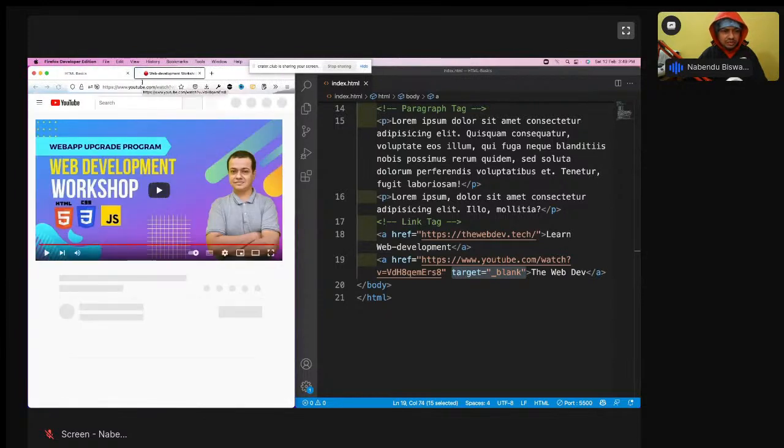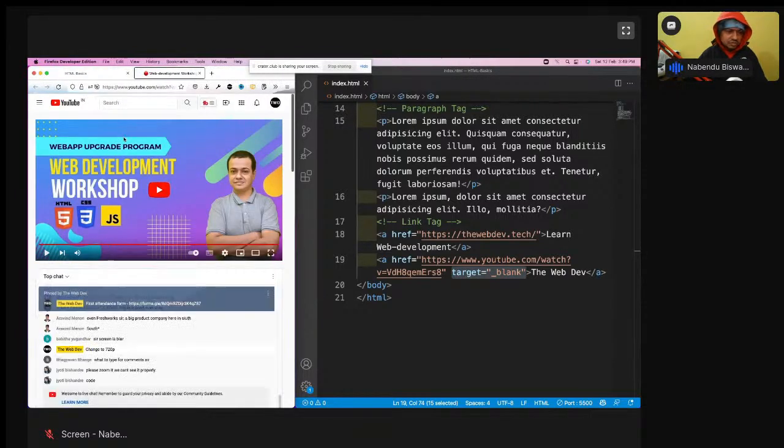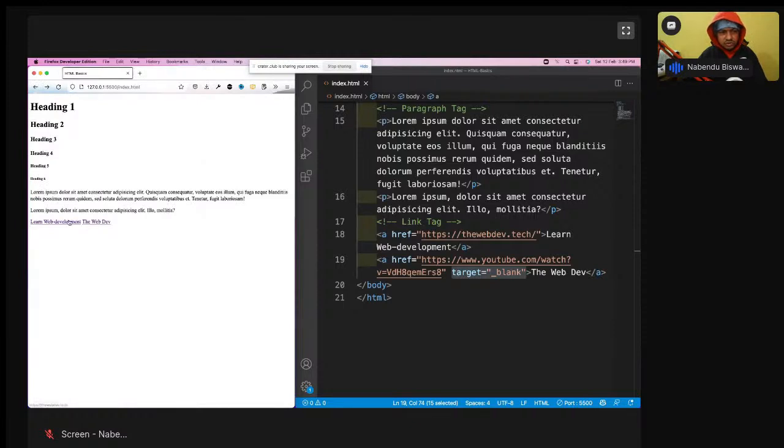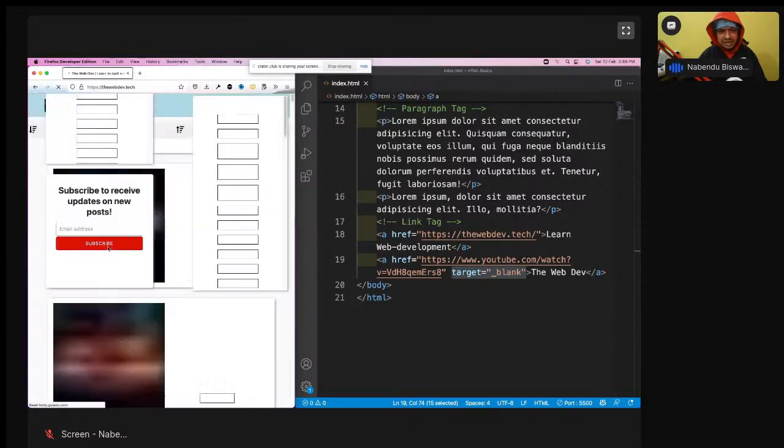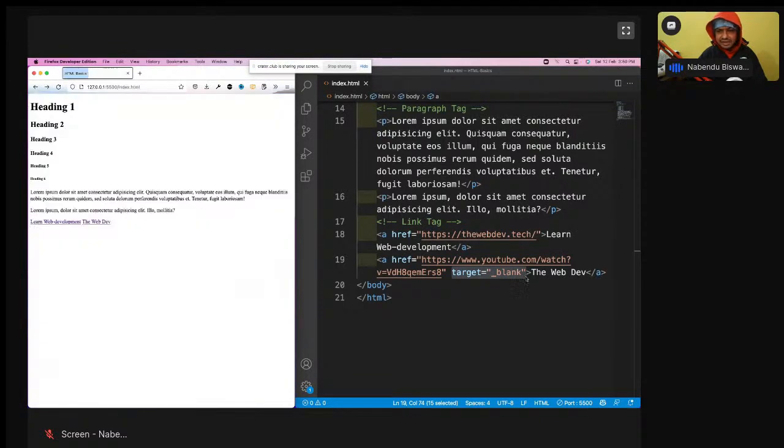See, it is opening in the new tab. It is opening here in the new tab, opening the website. And this was opening in the same tab only. That is the thing for which you should give target equal to blank, so that it can open in the new tab.